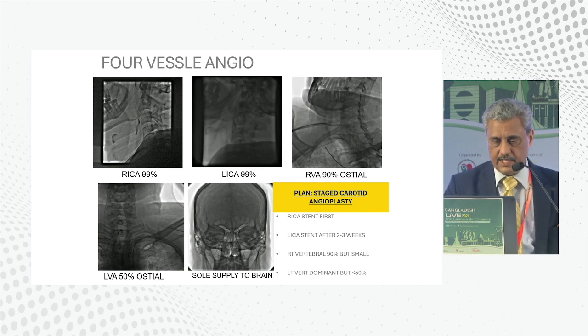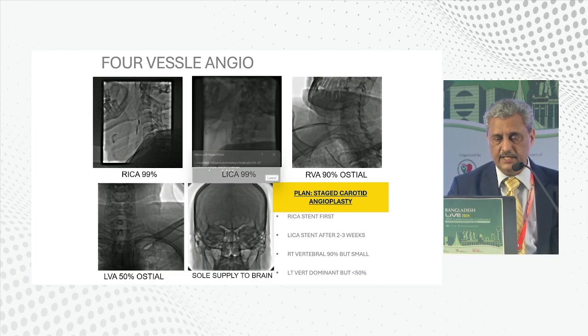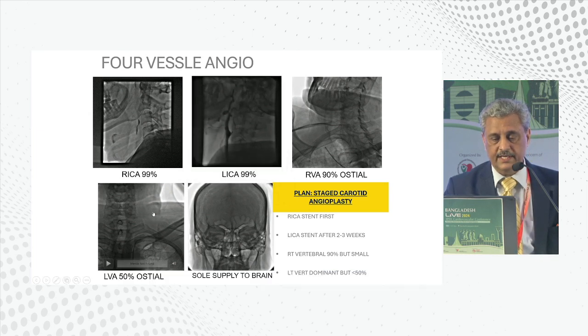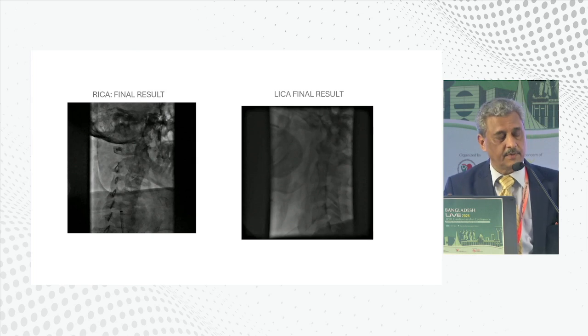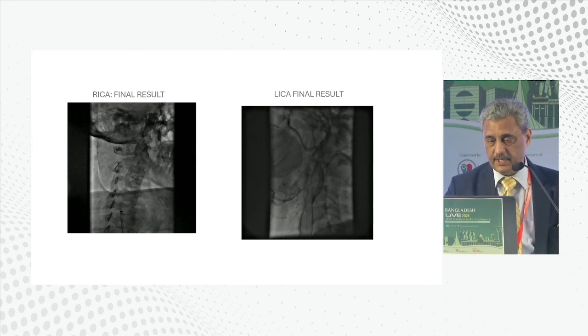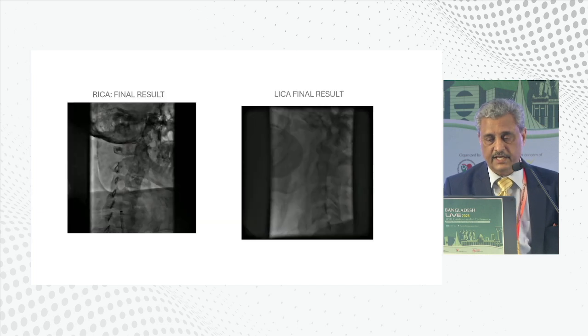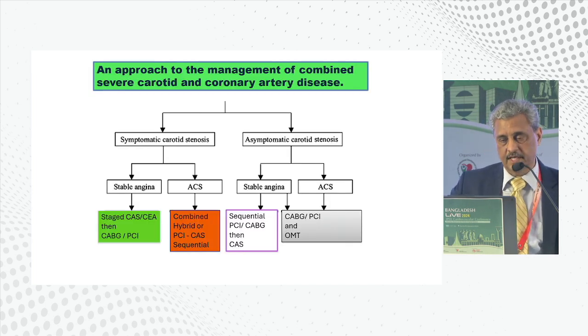So here was one of the cases who had tight 99% stenosis of both right internal carotid, left internal carotid, right vertebral artery ostial, and he was presenting to us with recurrent syncope. So he ultimately was treated for the right internal carotid artery, staged to be treated by a left internal carotid artery stenting after a period of 4 weeks. So this was the result on the left carotid artery.